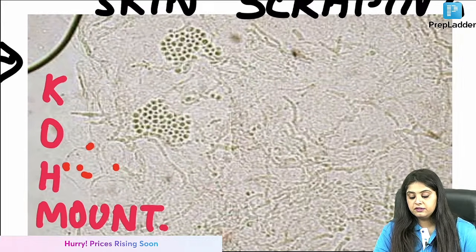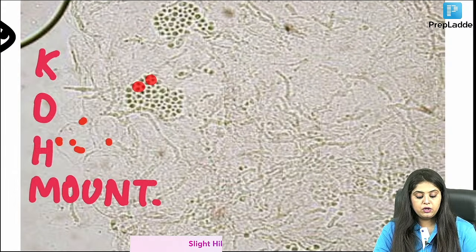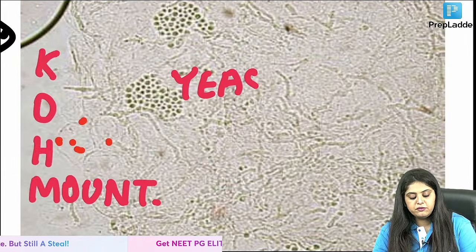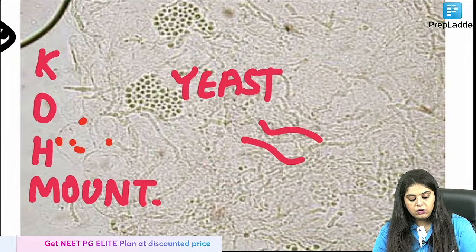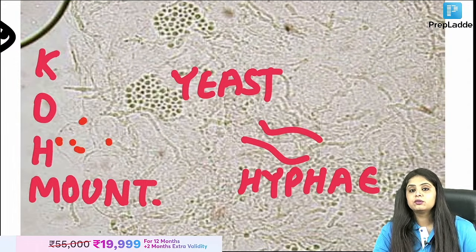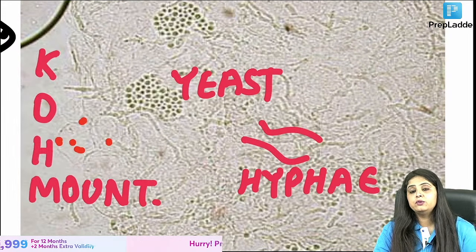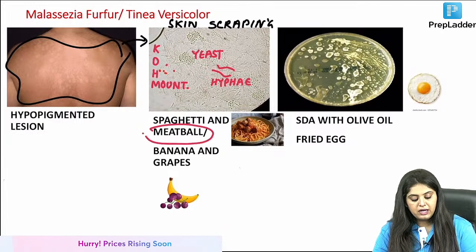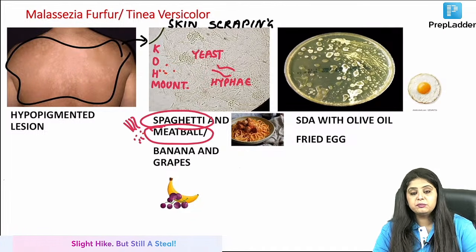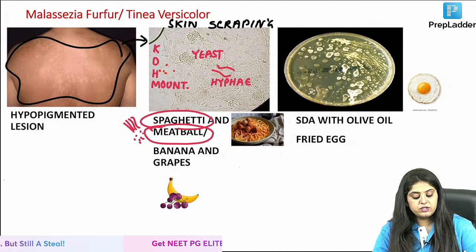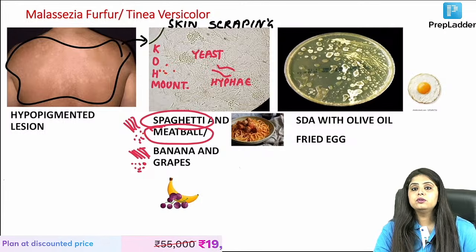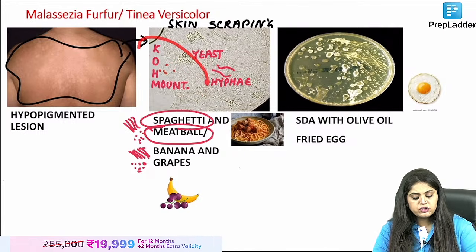Perfect. If this is perfect, great. What did you see, ma'am? Here I see dot dot dot. These dot dot dot are what? These are going to be the small yeast forms. And then I can see these long forms. What are they? They are known as the hyphae forms. So can I say that this is going to be small, meaning meatball, and long, meaning spaghetti pasta. So this is the spaghetti and meatball appearance. In case you're vegetarian, then the long becomes banana and the dot dot dot becomes grape. So banana grapes appearance.